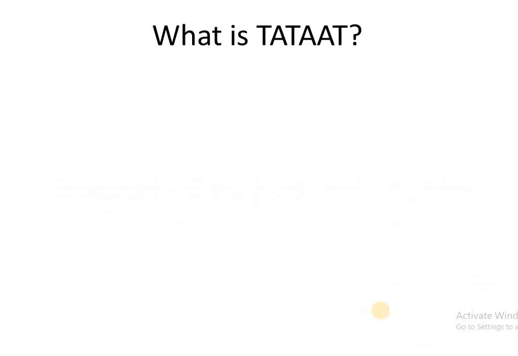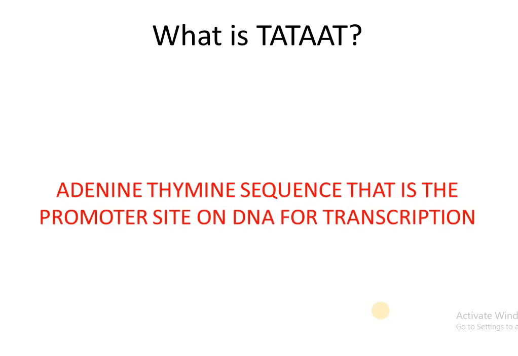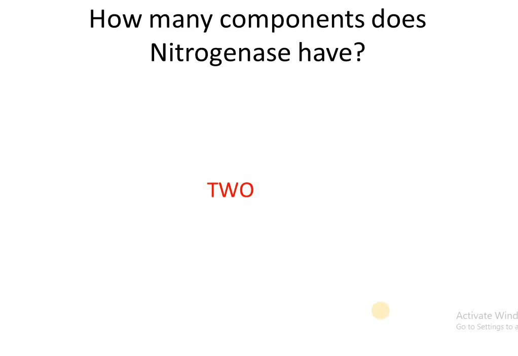What is TATAAT? Adenine thymine sequence, that is the promoter site on DNA for transcription. Sorry, here the answer is already shown.